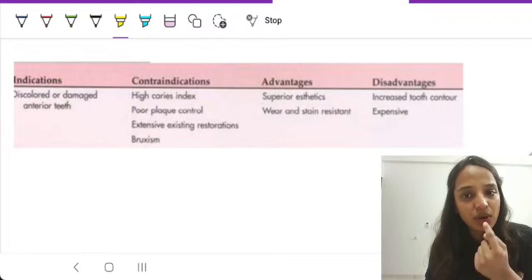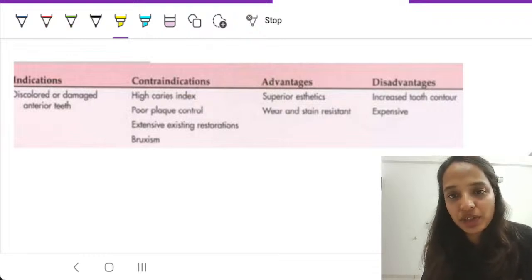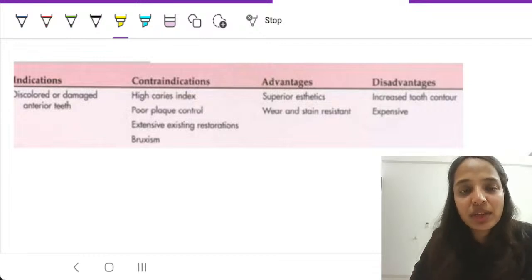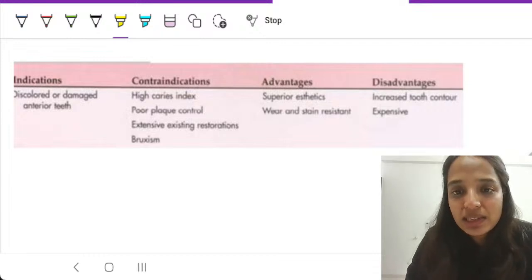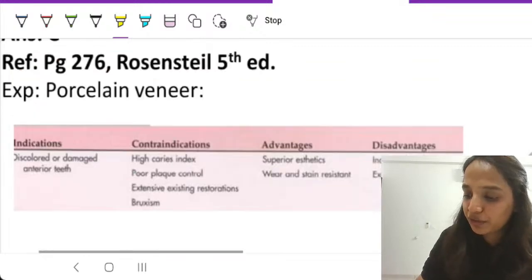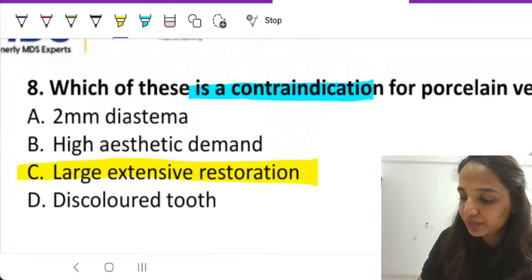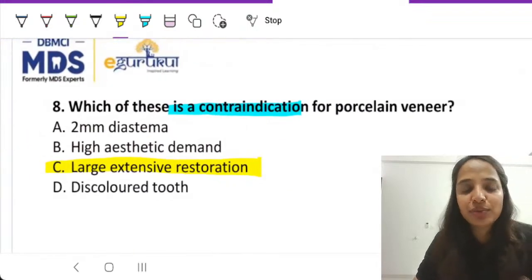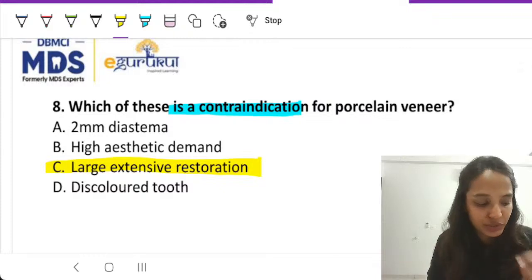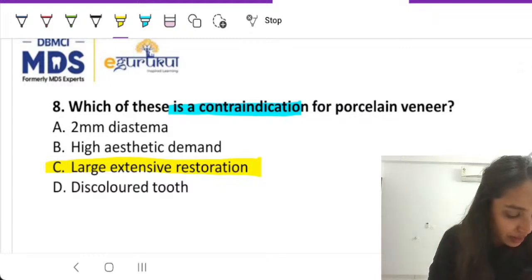With veneers, we always have to check the bite of the patient in such a way that it does not flick the veneer out of the mouth. It should not be hitting at the incisal edges. All of these things are kept in mind. For your exam point of view, remember this point. Veneer cannot be used when you have a large extensive restoration, right?